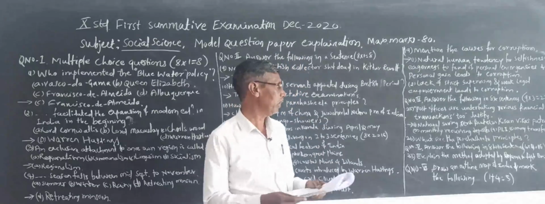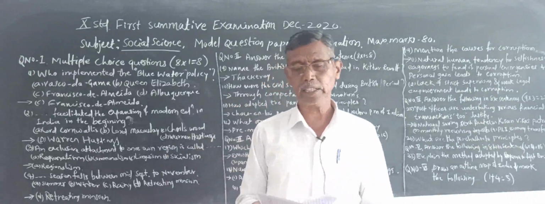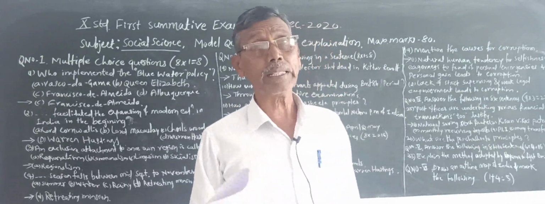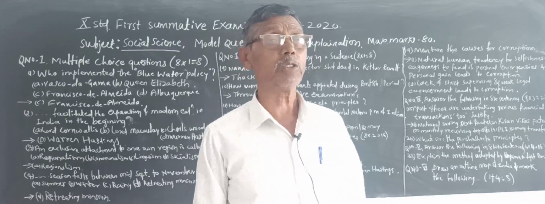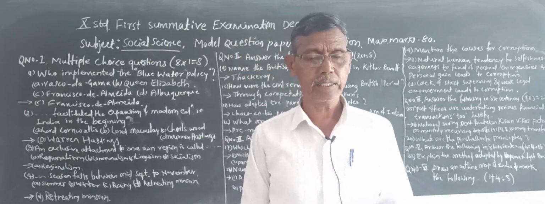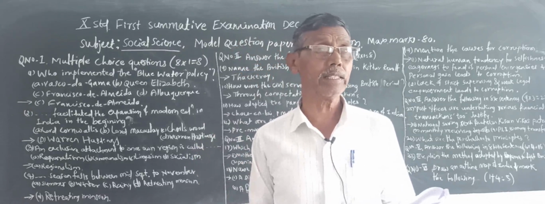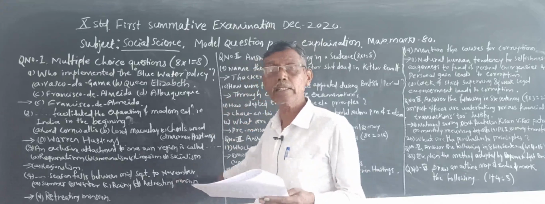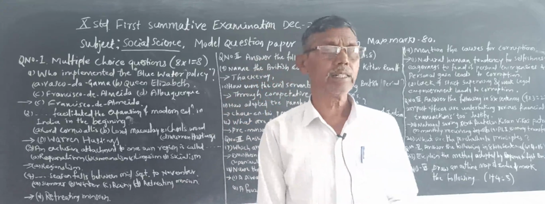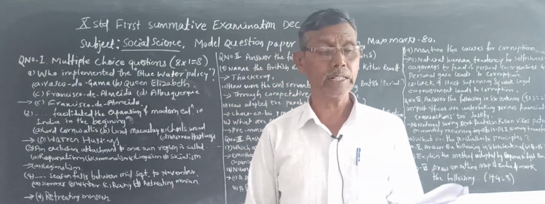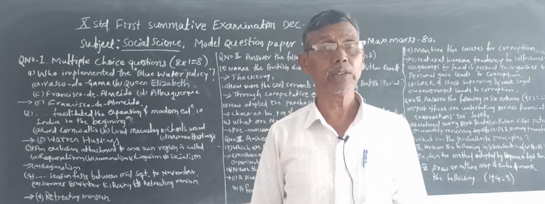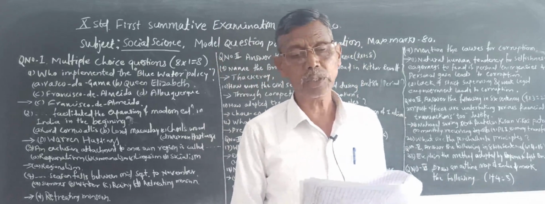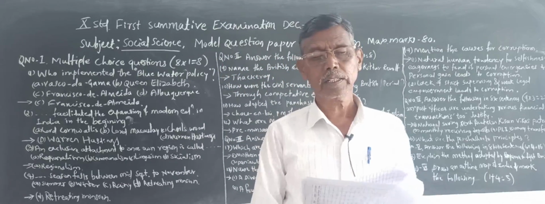Here is one example I will tell you: explain the methods adopted by Rayana to fight the British. What are the methods adopted by Rayana to fight against the British? Here you have to write it in points, about 6 to 8 points. Sangoli Rayana fought for the independence of Kittur. For what did he fight? He fought for the independence of Kittur province against the British.